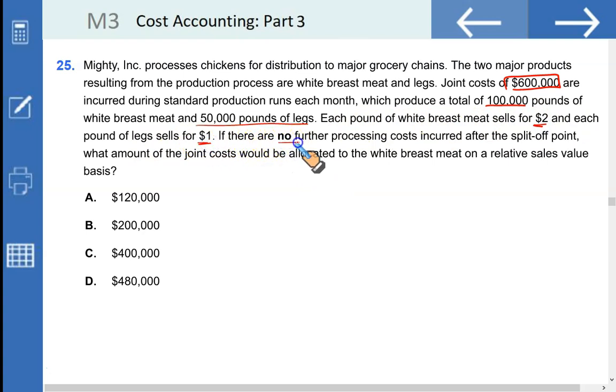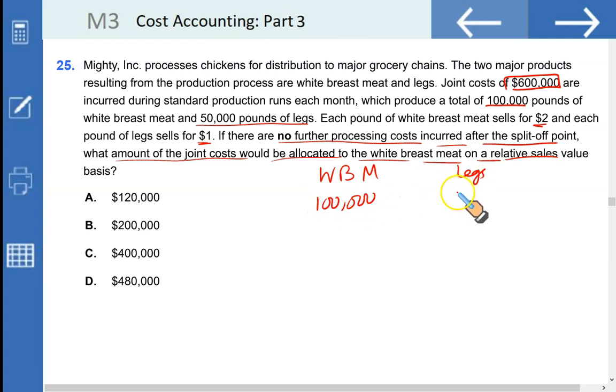If there are no further processing costs incurred after the split-off point, what amount of joint cost would be allocated to the white breast meat on the relative sales value basis? So we have two items, white breast meat and legs. The physical quantities are first considered. We have 100,000 pounds of white breast meat and 50,000 pounds of legs. The rate for white breast meat is $2, which means the sales value at split-off is $200,000, and the legs sell for $1, that is $50,000.